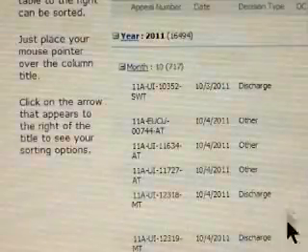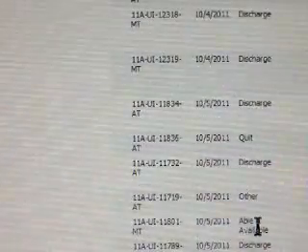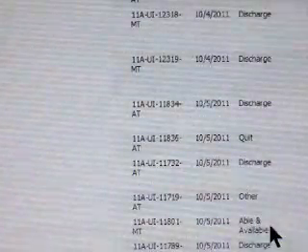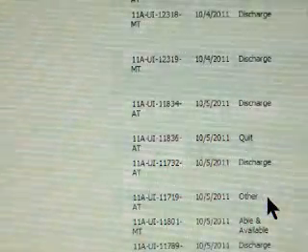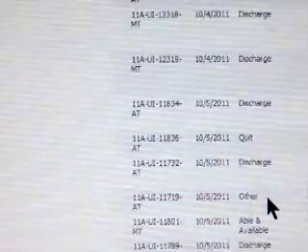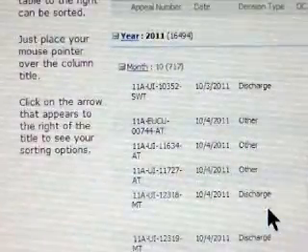There's discharges, there's quits, there's able and available issues, on down, and you can see, and there's also the other issues, which pull in a whole bunch of other different types of legal issues. Nevertheless, you could pick out your judge.